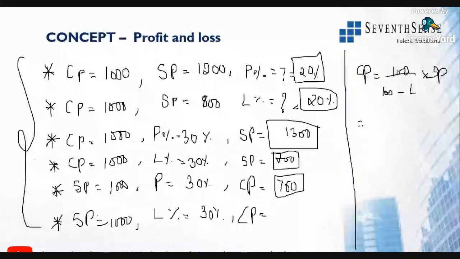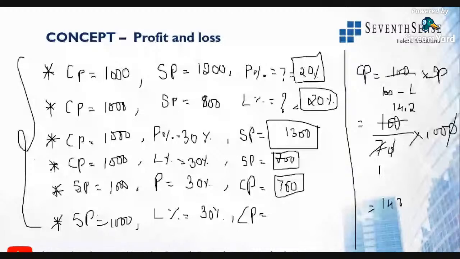Use this formula, so that will become 100 over 70 into 1000. The 0 and 0 get cancelled, so 100 by 7. 7 ones are 7, 3 left out, 7 fours are 28, 2 left out, 7 twos are 14. So 14.2 into 100 will become 1420. So the cost price here will become 1420.